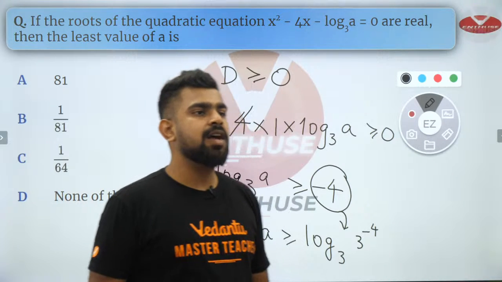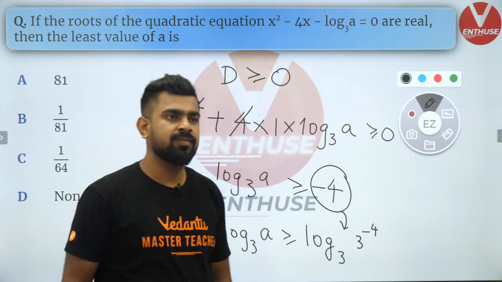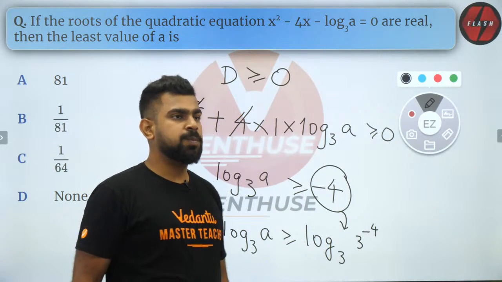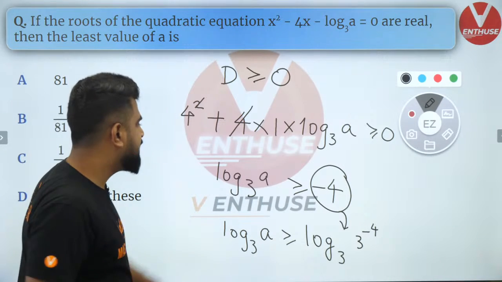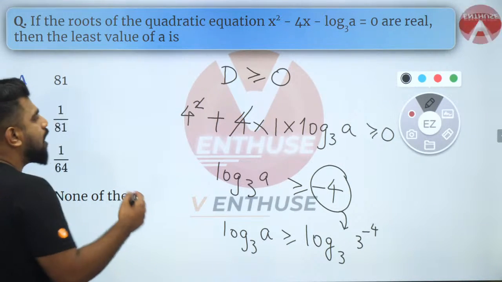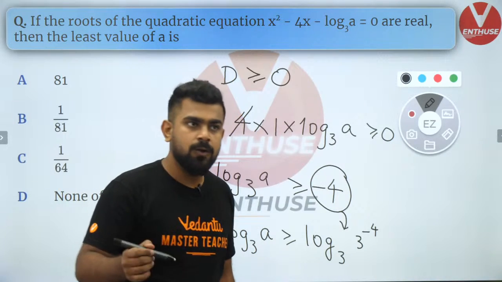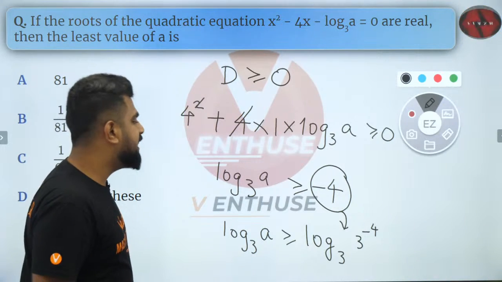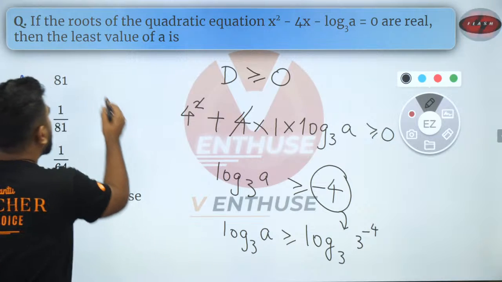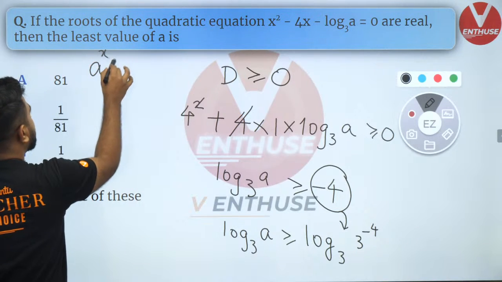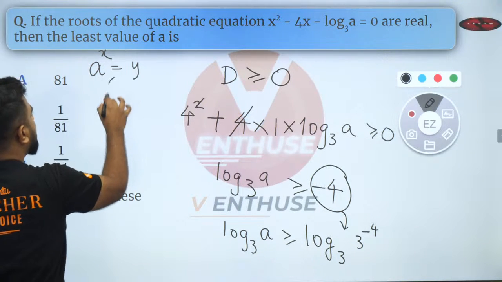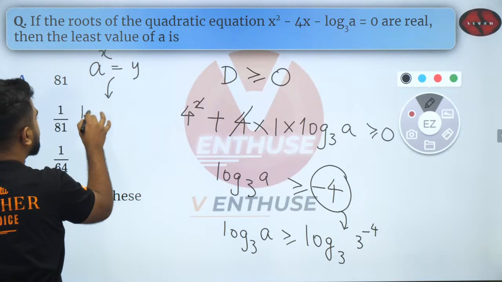So Gagan is saying, sir, please explain what is the log property that you used here. See guys, log is a very important topic and some of you are not able to follow. I will quickly give you a small idea. Please listen carefully. Whenever you have a power a to the x is equal to y, you can convert into log form like this.